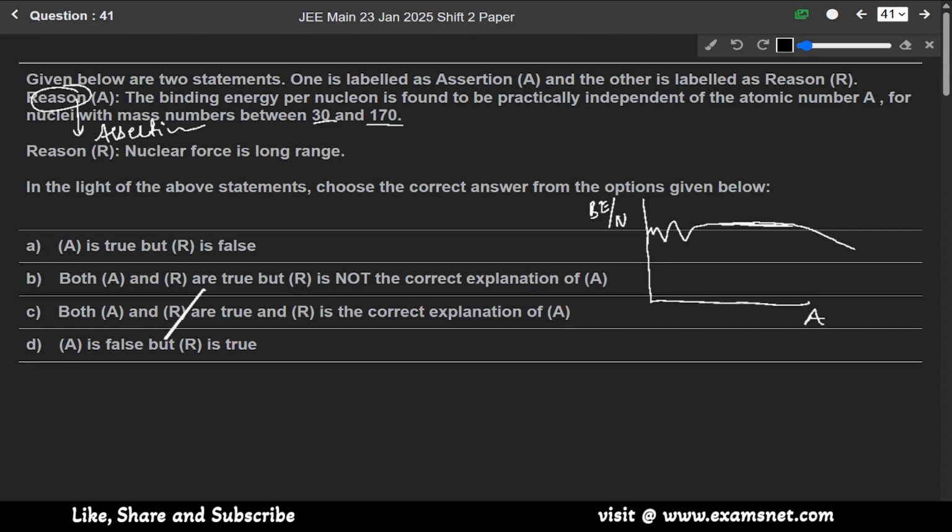So it is practically independent of the atomic number, as given in the assertion. So assertion A is true. And the reason is given as nuclear forces are long range forces, but this is wrong. Nuclear forces are not long range forces, these are short range forces. So assertion A is true, but the reason R is wrong for it. So option A, that is A is true but R is wrong, is the correct answer.